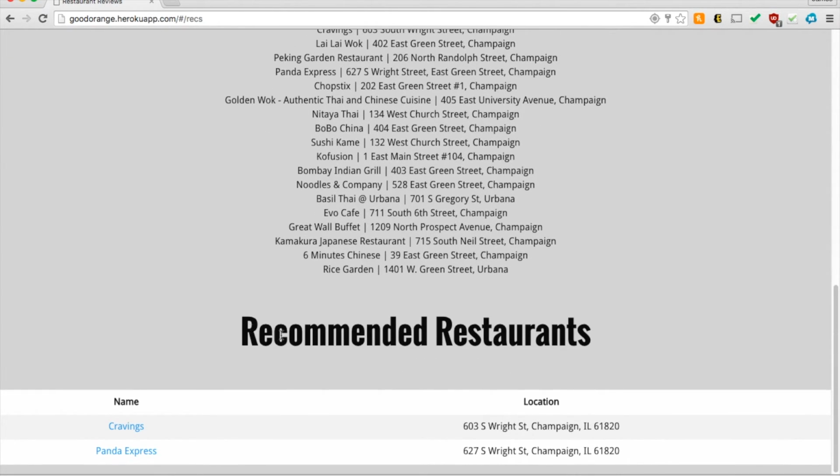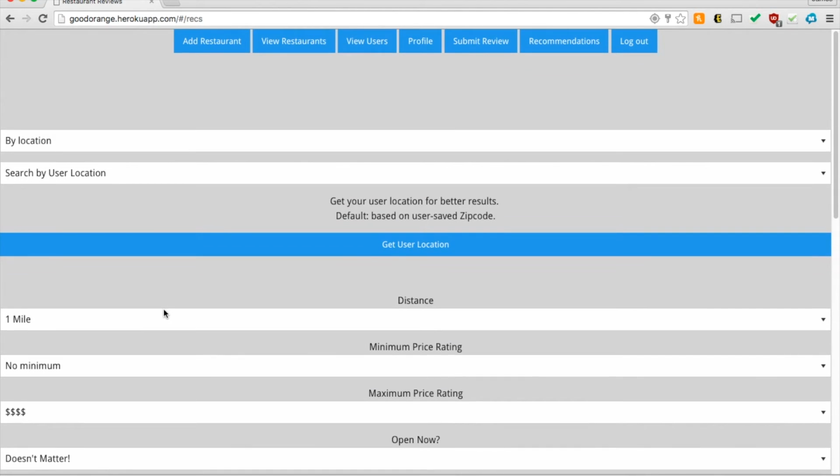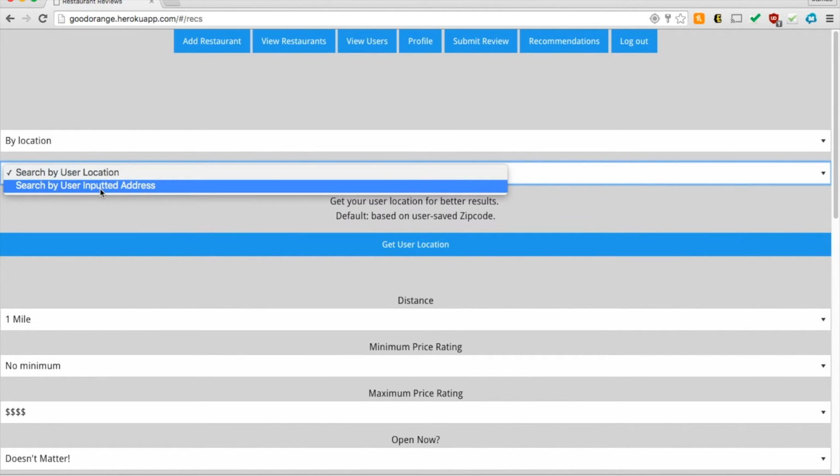We see here these are the restaurants that are nearby. And we see down here the recommended restaurants. We have Cravings and Panda Express, which are both within a mile of me. So if I'm hungry, I can go check that out. It's just nearby.